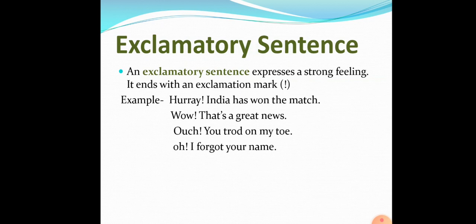So what is a strong feeling? When we feel excited, when we feel happy, when we feel sad, we express it with some specific words or in a specific manner or way. So that kind of sentences are called exclamatory sentences when we express our feelings. When we express our strong feeling or emotions, that is called an exclamatory sentence. Just look at the examples.